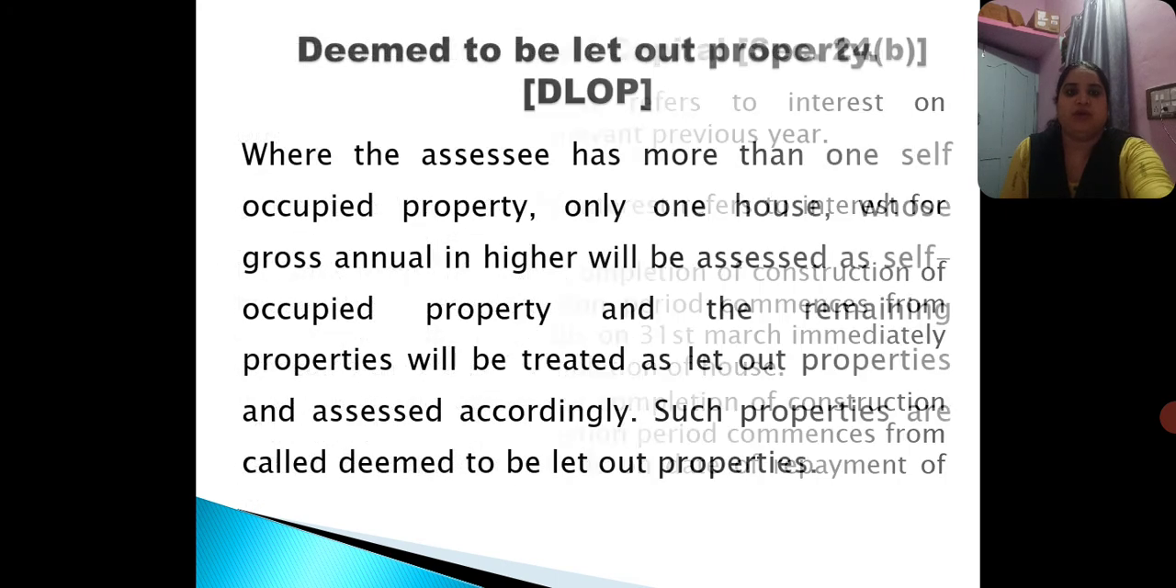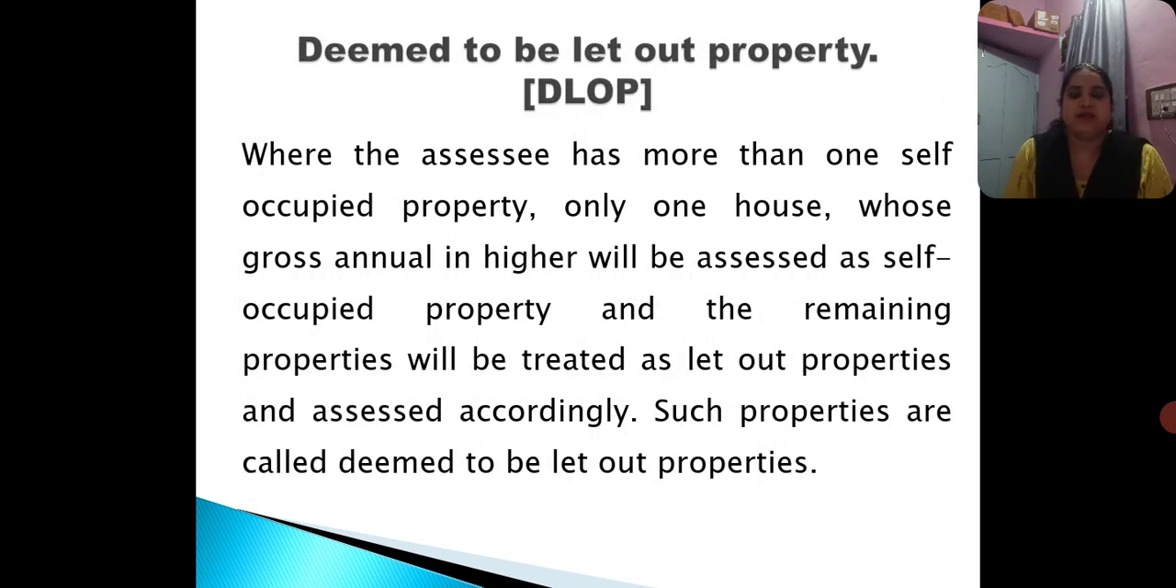So this is a very important point to be noted here. Next, coming to deemed to be let out property. What is deemed to be let out property? Where the SSC has more than one self-occupied property, only one house whose gross annual value is higher will be assessed as self-occupied property, and the remaining properties will be treated as let out properties and assessed accordingly. Such properties are called deemed to be let out properties.